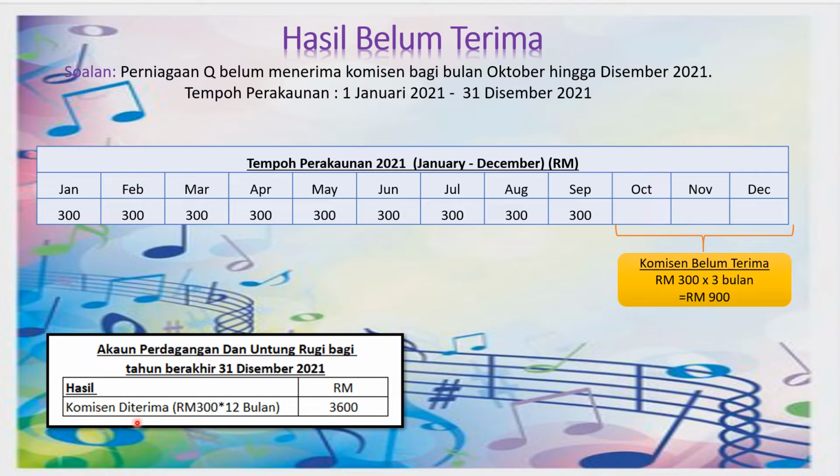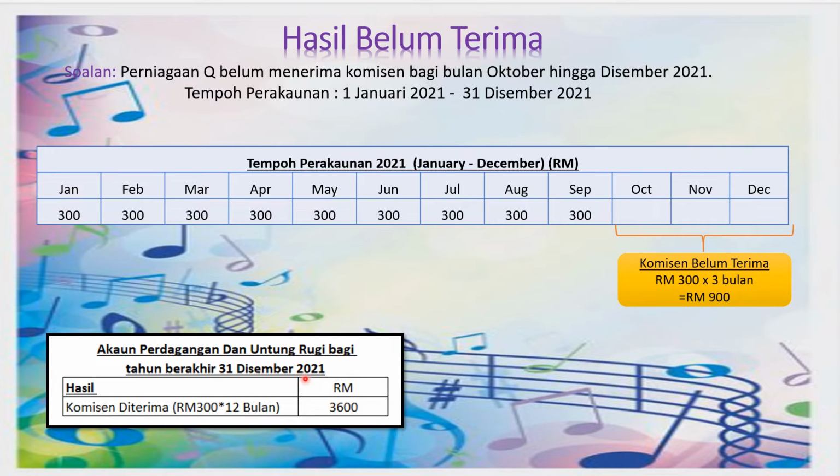Nama butir ialah commission diterima. Okay, so if you see in Apur, we don't care whether we have already received or not, but what we are supposed to write in Apur is the entire amount of commission that should have been received from January 1st all the way up to December 31st. That is what we are going to write in our Apur.